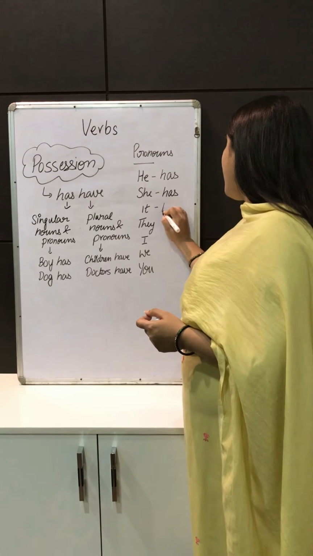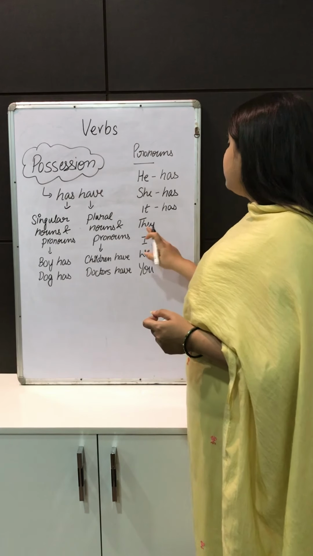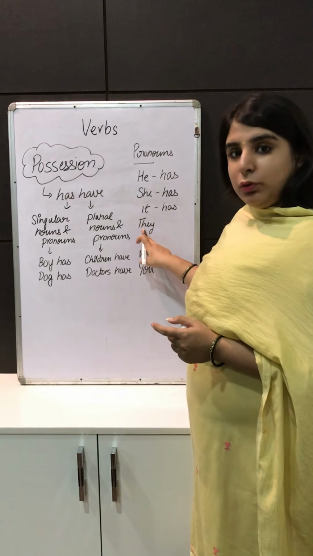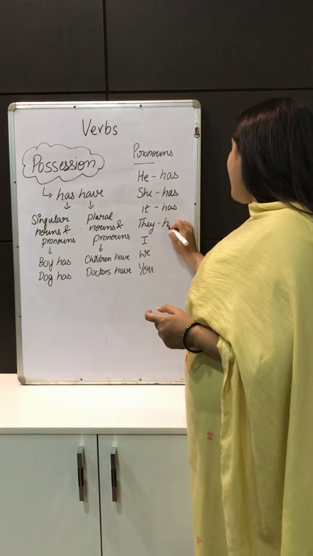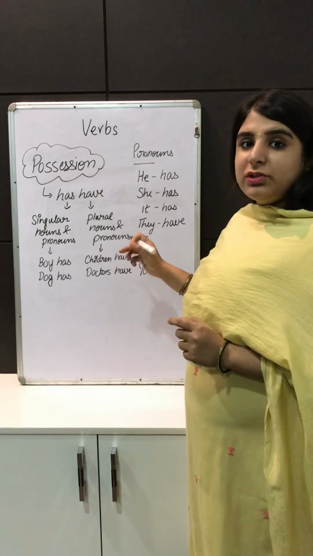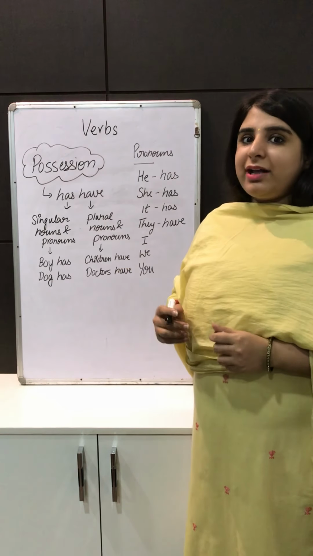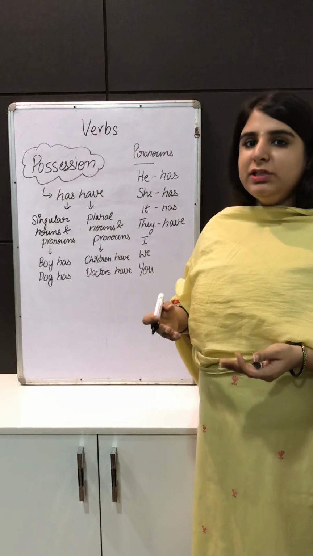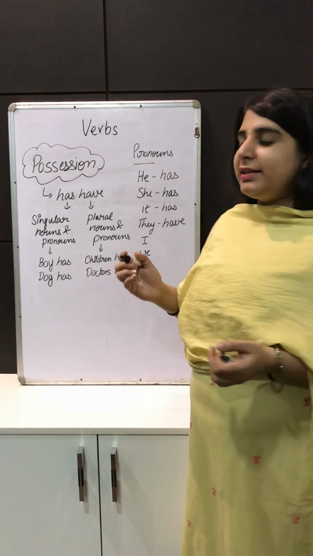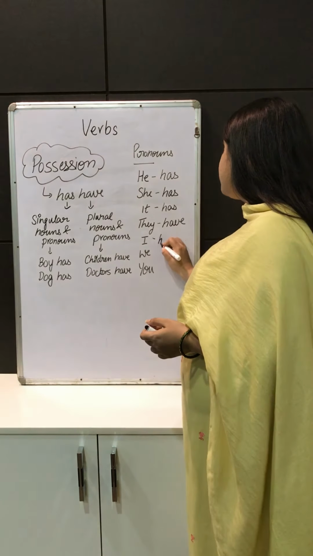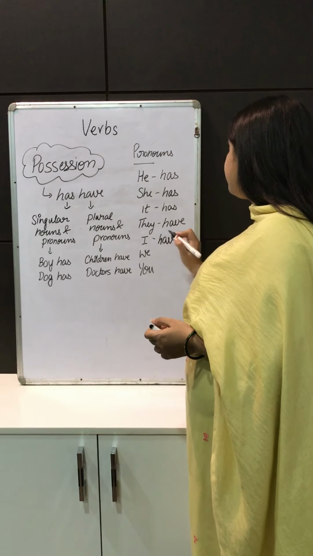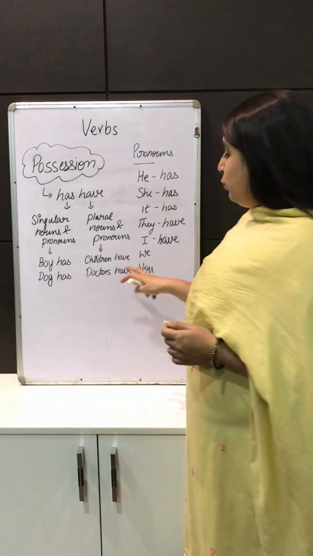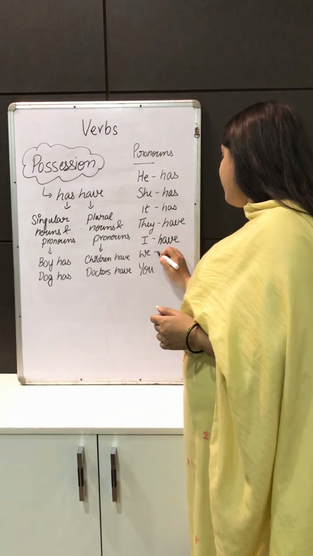So again has. They. Now they is plural. So we are going to use have with it. What about I? I is actually singular, but in English we treat it as plural. That is why we are going to use have with it. Let's see we. We again is plural. So have.